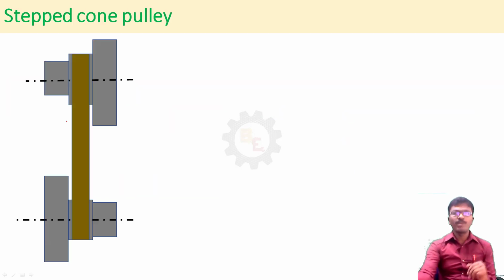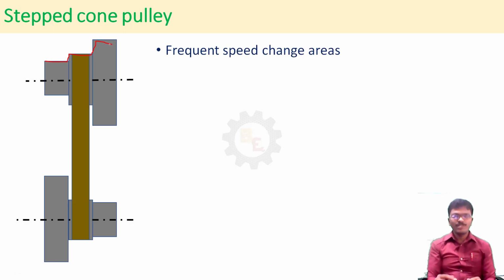Next, stepped cone pulley. Yeah, the name itself suggests what type of pulley it is. You see here steps. That's why it is called stepped cone pulley. Where is this pulley used? This can be used to change the speed frequently.